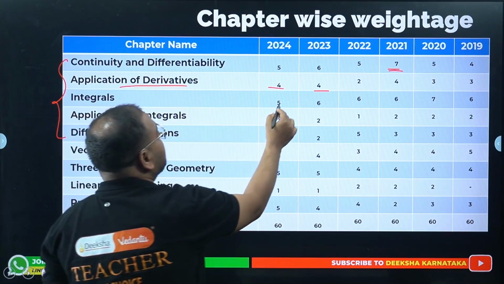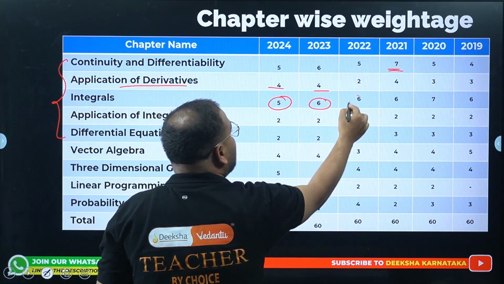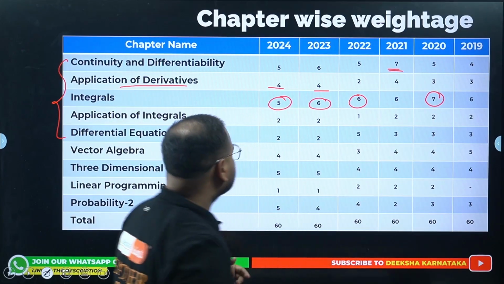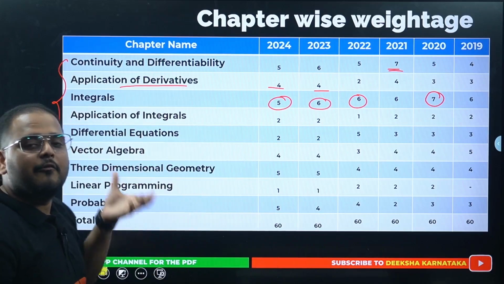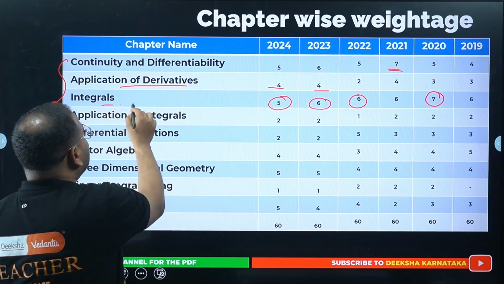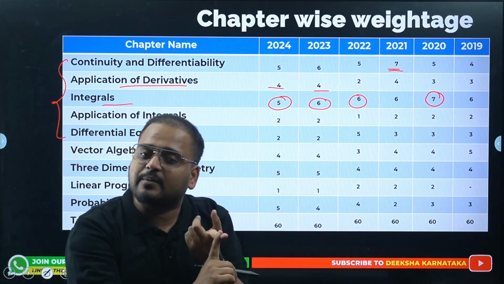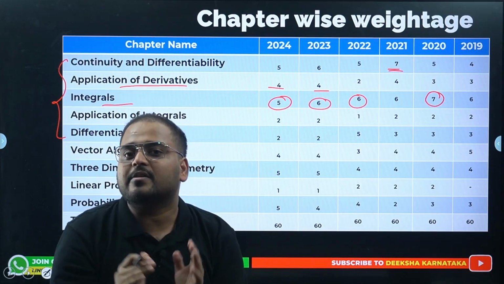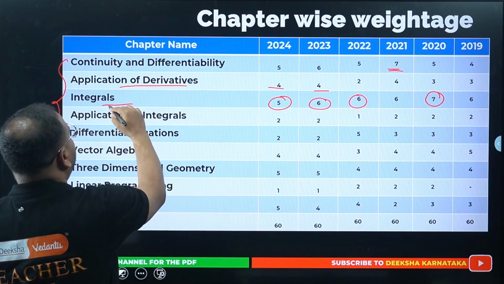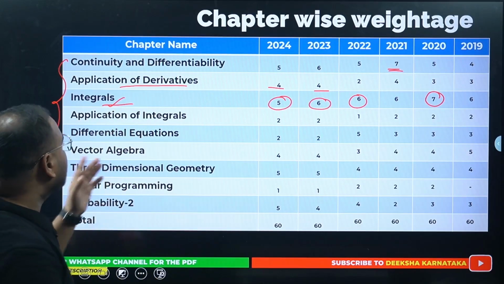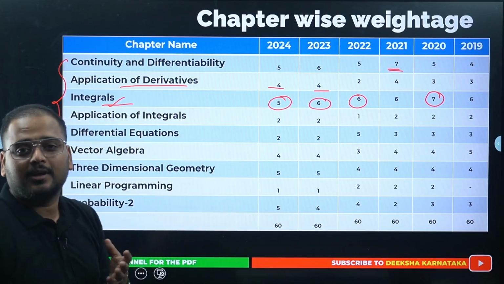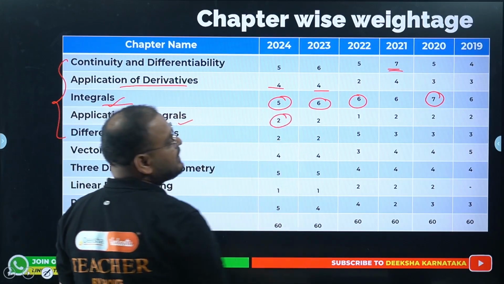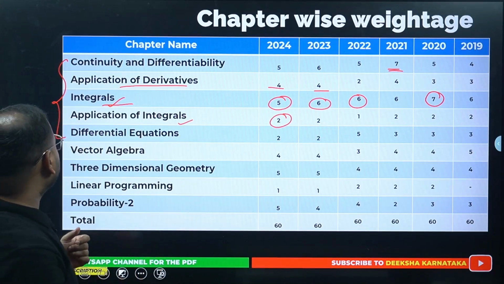Integrals, again you can see 5 to 6 questions mandatory they are asking every year. They went ahead and asked 7 questions in 2020. So make sure you are very clear with the concepts of integrals, and this will happen only if you know relations and functions very well, all the domains, trigonometric functions, ITF. This should be very, very clear so that you have no problem solving any questions coming from integrals. 6 questions means 6 marks. That's very valuable. AOI also, 2 questions you can expect in this KCET 2025.